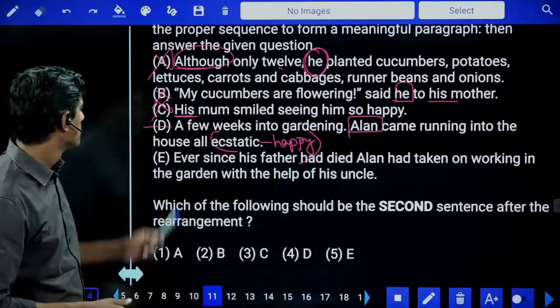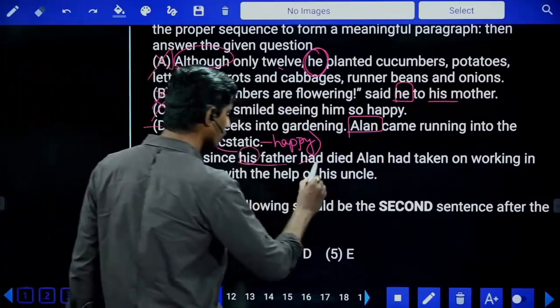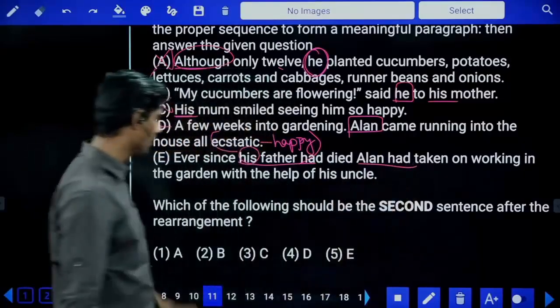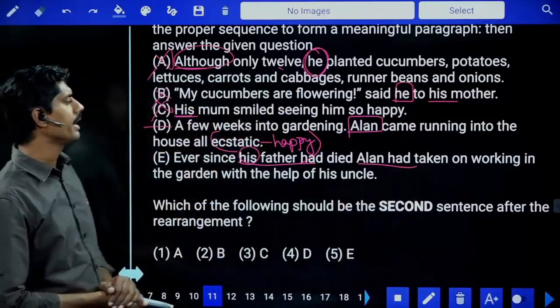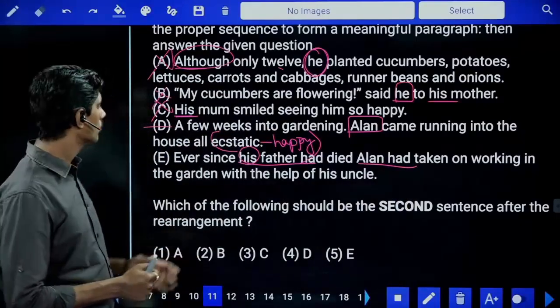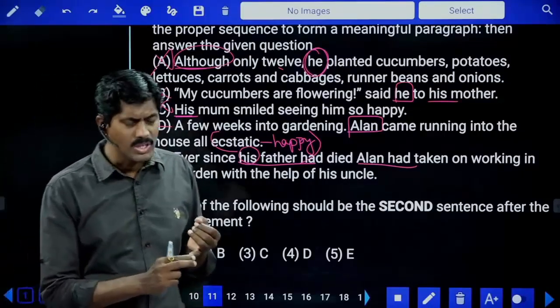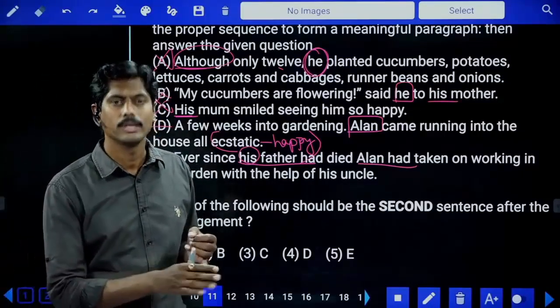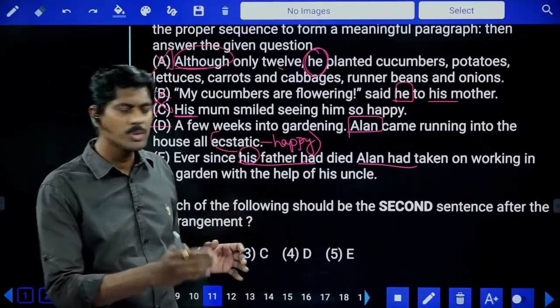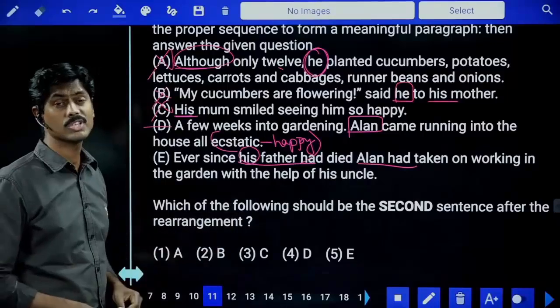Maybe. Ever since his father had died, his father means who? Alan. Alan's father. Ever since his father had died, Alan had taken on working in the garden with the help of his uncle. Now, if you look at this statement, what is he saying? Ever since, from the time Alan's father died, from that time, he has been doing garden work with the help of his uncle.